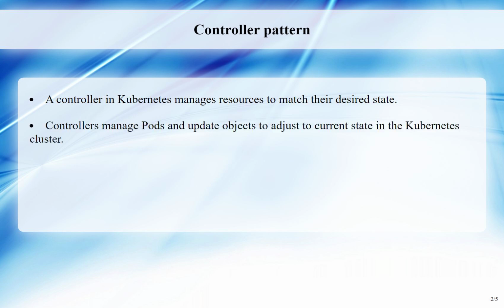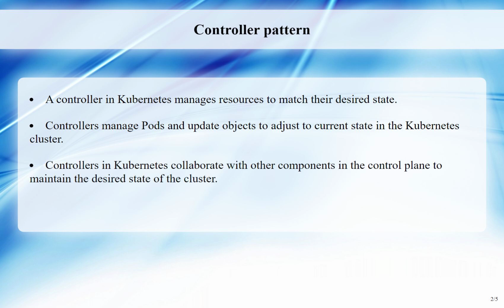The job controller manages pods to carry out tasks and communicates with the cluster API server to create or remove pods as needed. Some controllers, like job, interact directly with the cluster API server, while others may require communication with external systems to make changes outside the cluster, such as adding new nodes. Controllers update the objects that configure them and report the current state back to the API server. They work with other components in the control plane to ensure that the desired state is achieved.